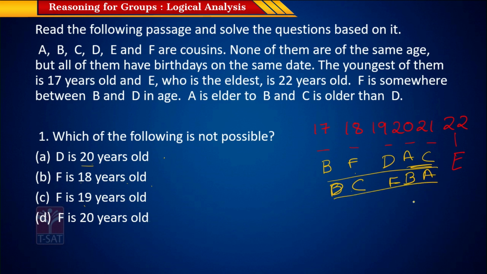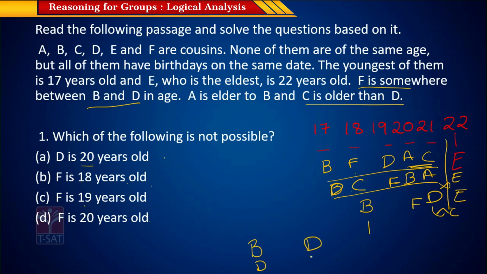So if F is 20 years old, and we know that F should be between B and D, let's say there is B somewhere here and there is D over here. And we know that E is always fixed. E will always be 22 years old. It is the eldest. We have other conditions to fulfill, that is C is older than D. So C should be to the right of D, and this is not a possible combination. Even if you switch the places, because we don't know whether B is younger than D or D is younger than B, let's check both the conditions.